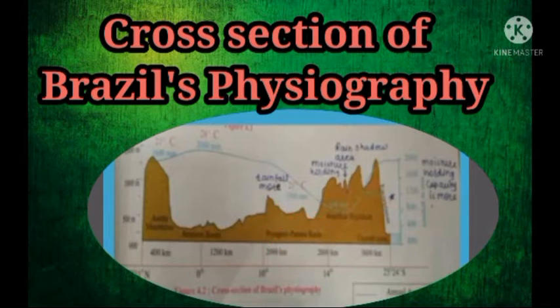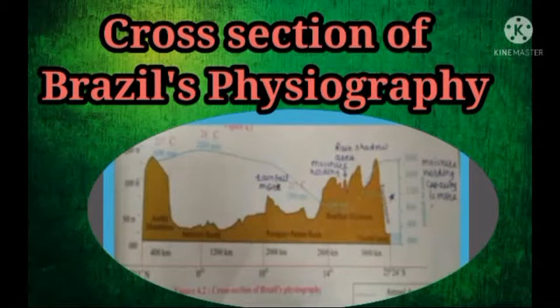Then we can see that towards the Amazon basin, the equator passes through the Amazon basin, and therefore all around the year this region receives maximum rainfall of 2000 millimeter. And again, if we move further, the Andes mountain is located, and again here altitude is higher. Brazil receives its rainfall from southeast trade winds and northeast trade winds.